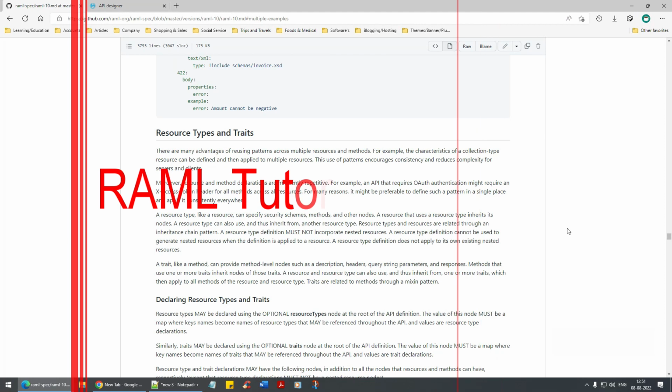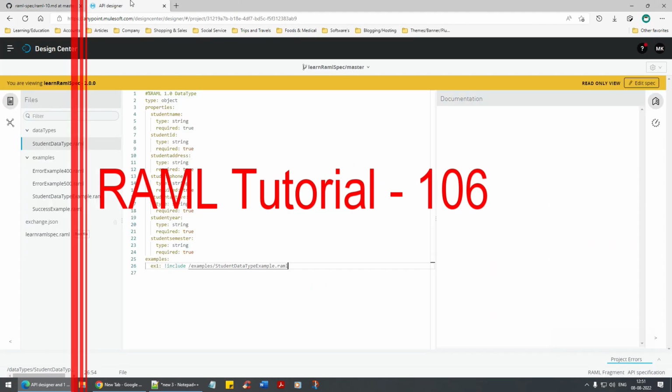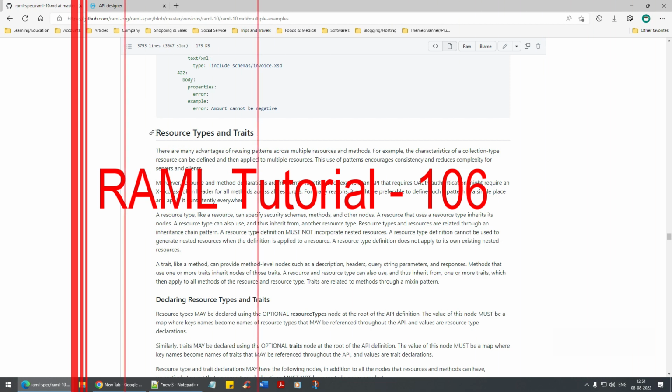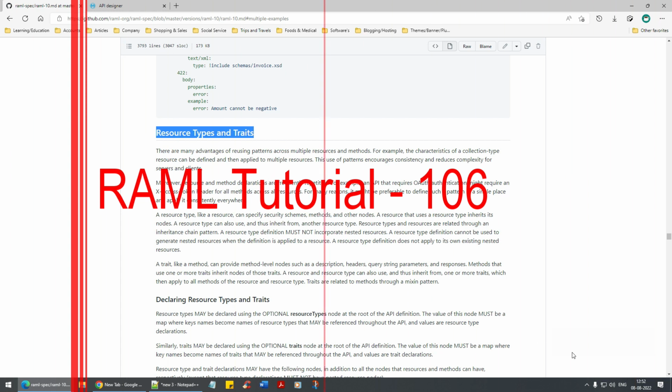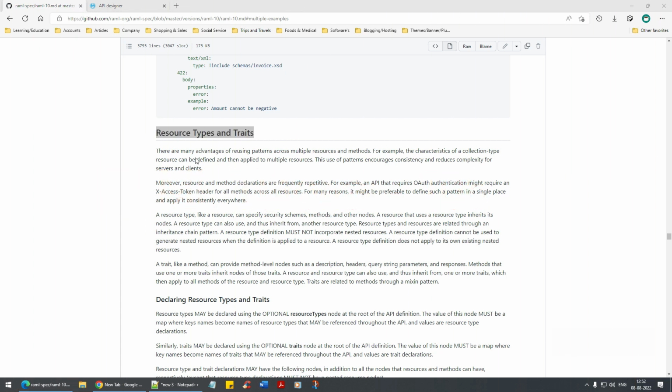Alright guys, welcome back. In this video we are going to look at this unit, resource types and traits. Now what does it say? It says that there are many advantages of reusing the patterns across multiple resources and methods.